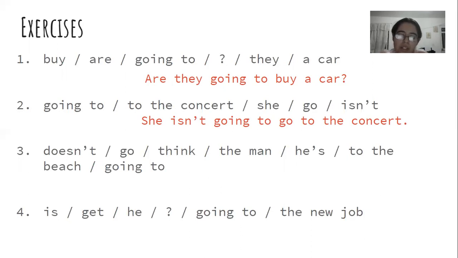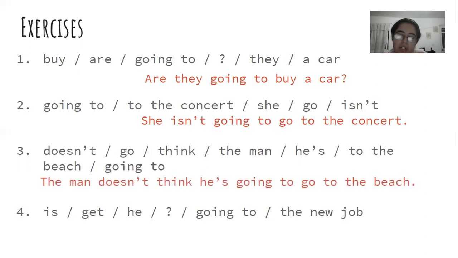Number 3, "doesn't go. Think the man he's to the beach going to." So we can see that it's negative. So it would be, "The man doesn't think he's going to go to the beach." And number 4 is "get he going to the new job." So what would that be?